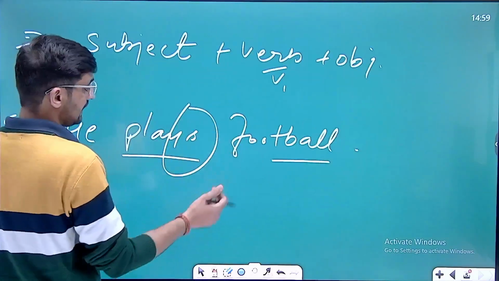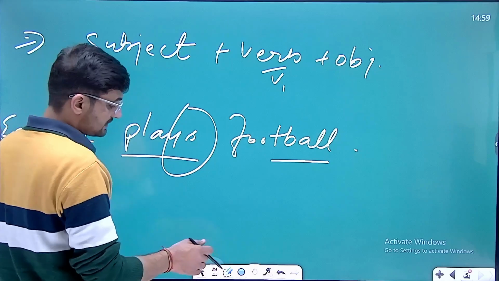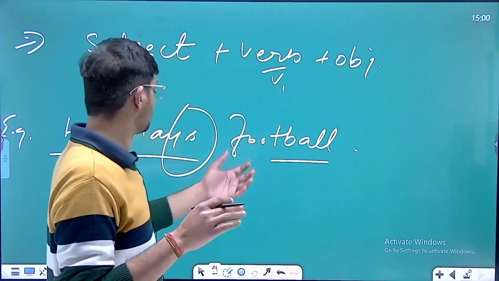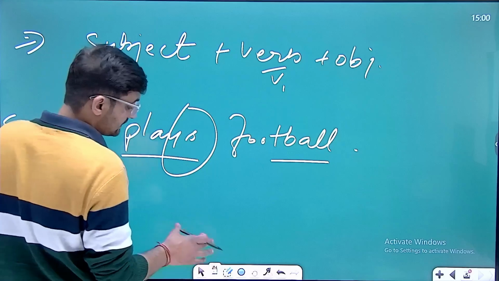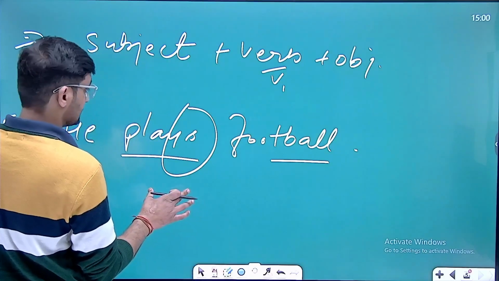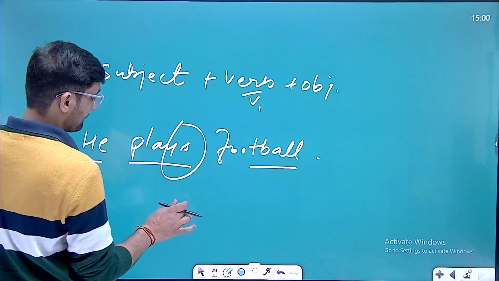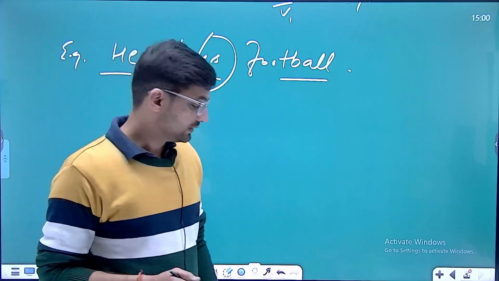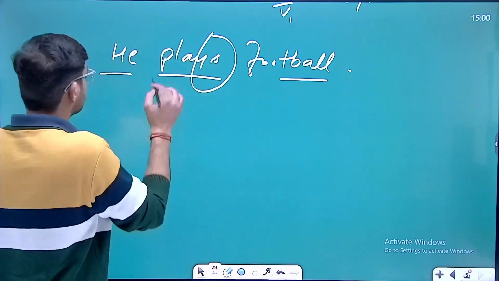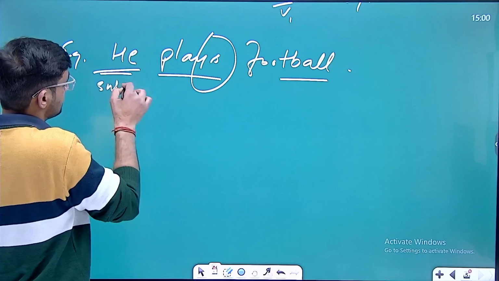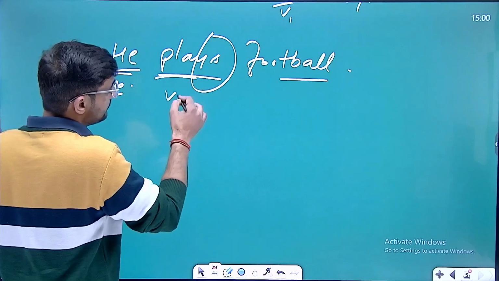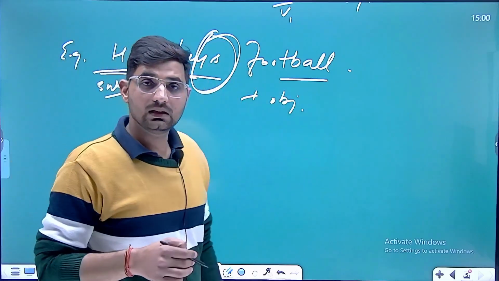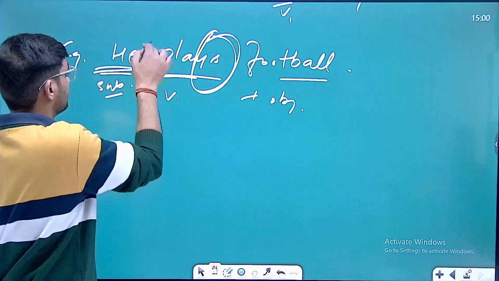This is the structure we have discussed already. If we talk about the structure of the sentence, it is going to be very simple, that is subject, verb, and object. Understood? And this is the sentence, you can look at it: he plays football. Clear? So you can check the structure of the sentence, like we have written here subject, then verb, then object, and the verb is singular. Why? Because the subject is also singular.